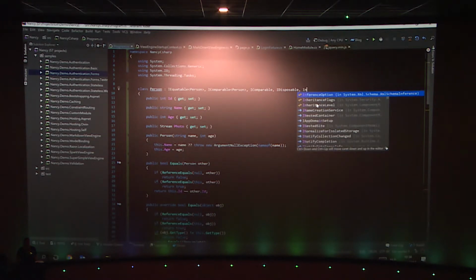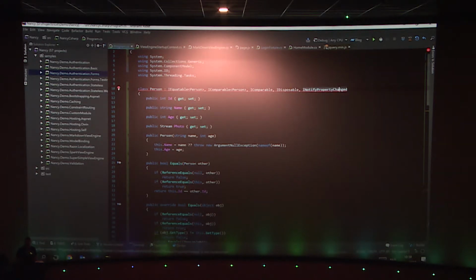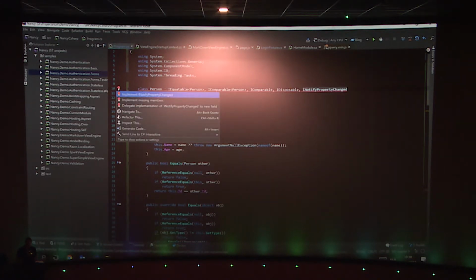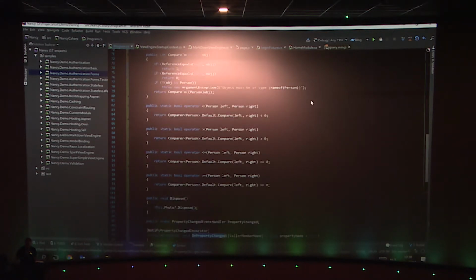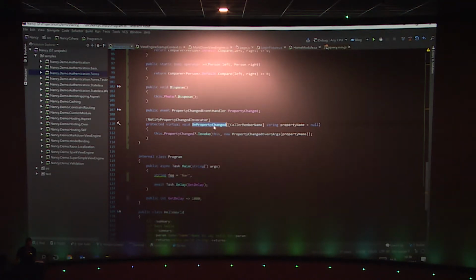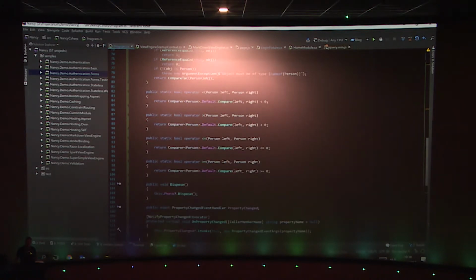Well, what I can do is, again, implement INotifyPropertyChanged. I get a squiggly and say implement missing members, and that would mean I would have to do things manually. But Rider knows about INotifyPropertyChanged and can implement it for me. What it will do is add an OnPropertyChanged method for me that automatically invokes the PropertyChanged event. So it implements this method for me, and I can now use this if I start adding new properties.